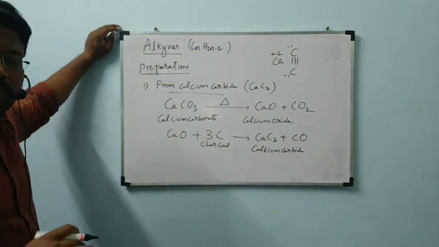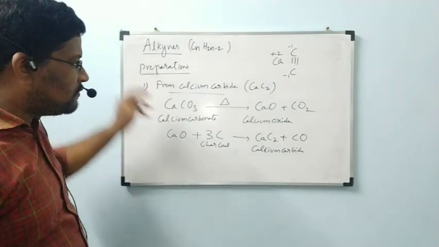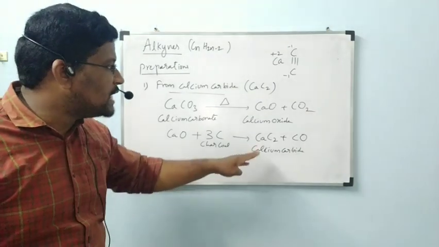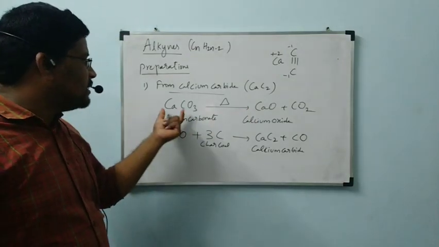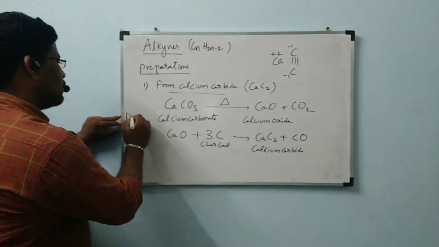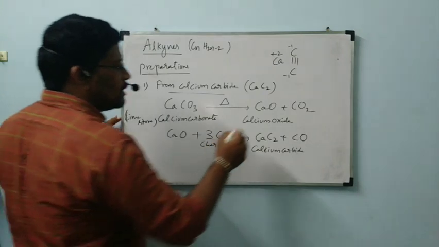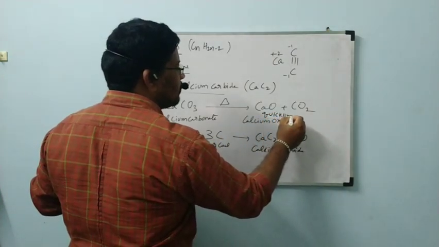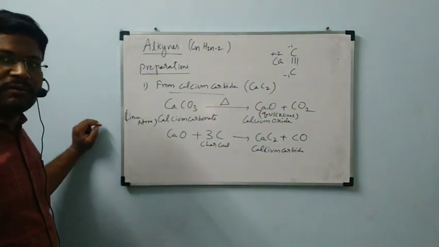From this calcium carbide we have to prepare ethyne. We are going to see that preparation. Till now we didn't start the preparation of ethyne. We have gone through how calcium carbide is prepared. Calcium carbide is prepared by decomposition of CaCO3. This is called limestone. Calcium oxide is called quicklime.